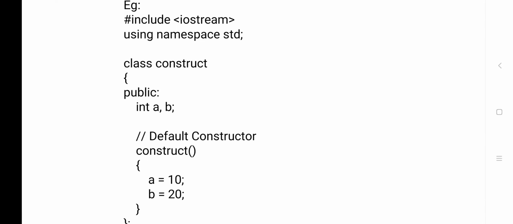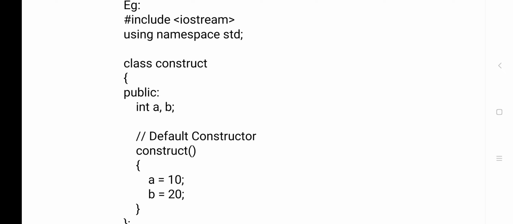Now you see the conditions here. What is the name of the class here? Construct. Under the public access specifier, I have created a constructor, and the class name and constructor name are the same, but there are no parameters inside the parenthesis. If there are no parameters, then it is called a default constructor.